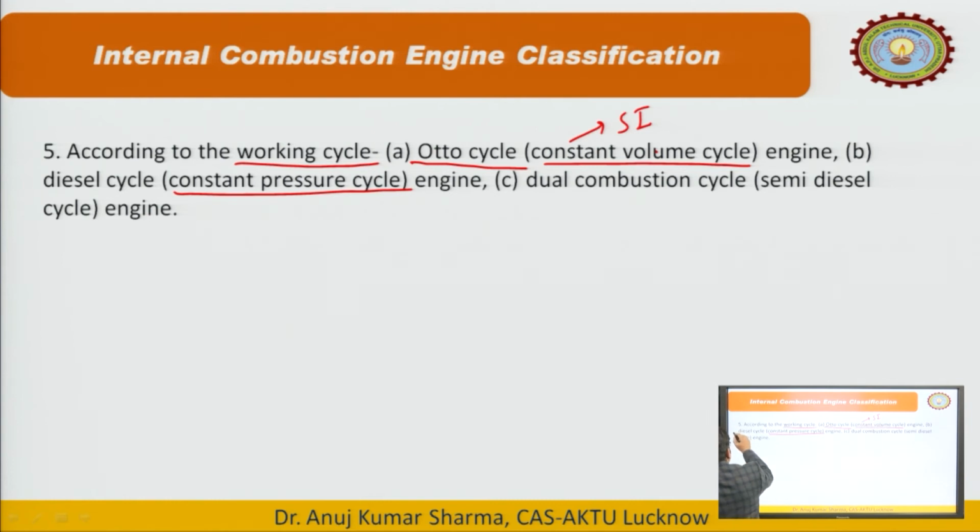These are the compression ignition engines. Another one is the combination of these two, constant pressure and constant volume, meaning Otto and diesel mixed. So, it becomes the dual combustion cycle, generally called the semi diesel cycle engines. This is an important classification.